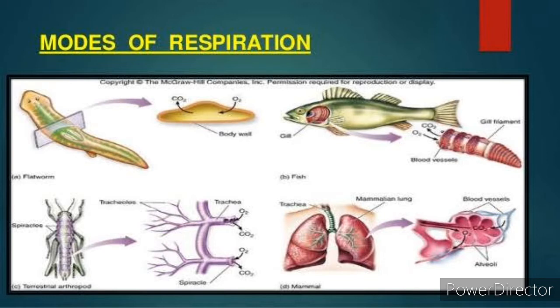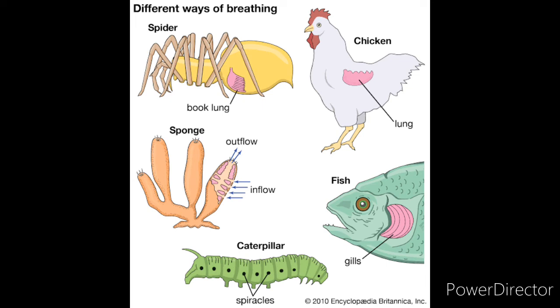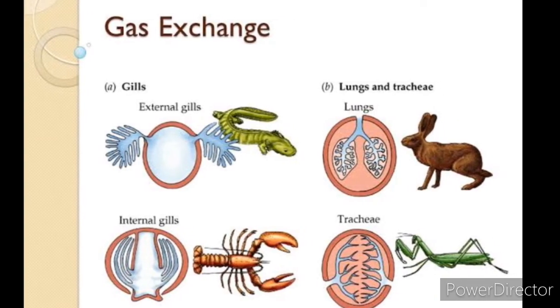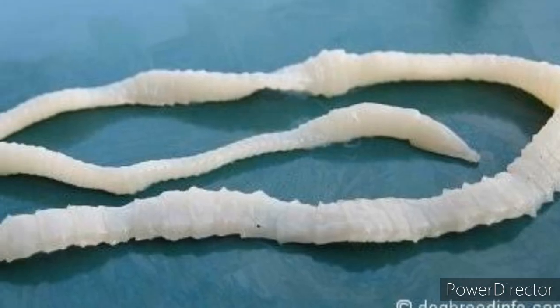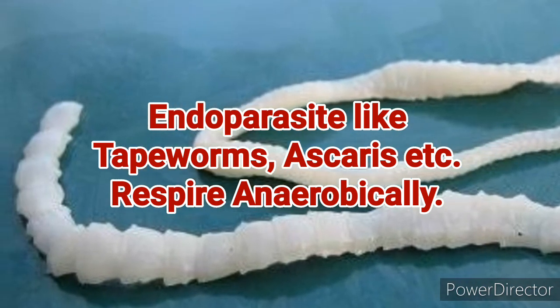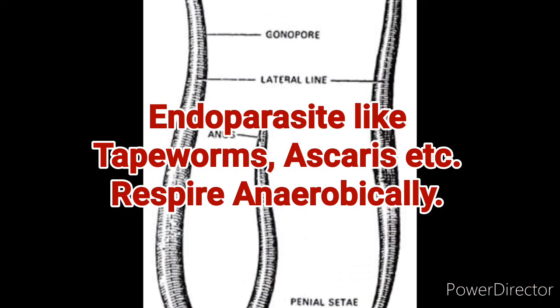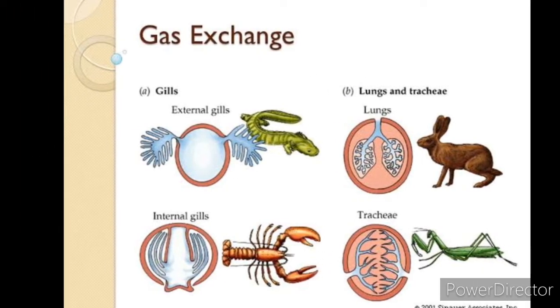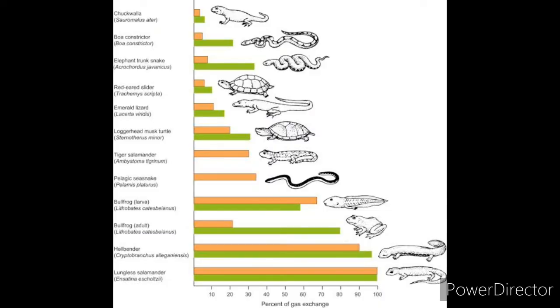Now let's see how the respiration process takes place in animals. There are essential respiratory organs responsible for respiration in animals. Various animals possess different organs for the exchange of gases, except endoparasites such as Taenia, that means tapeworm, Ascaris, etc., which respire anaerobically. Most animals respire aerobically. These respiratory organs found in different animals are designed to suit their habitat.